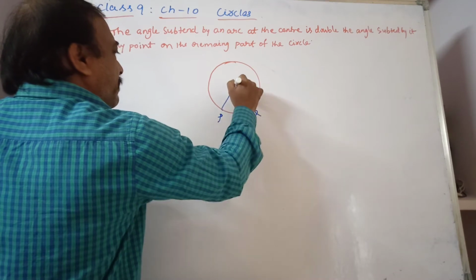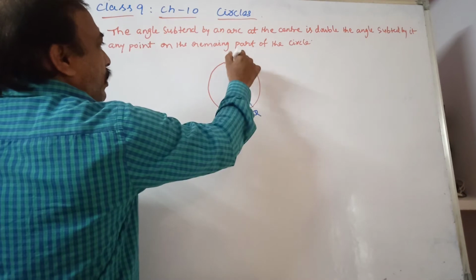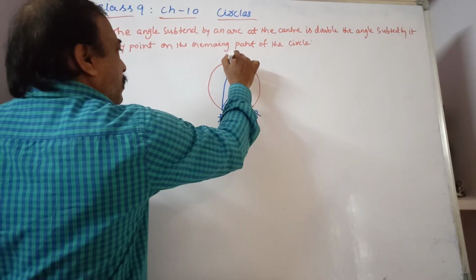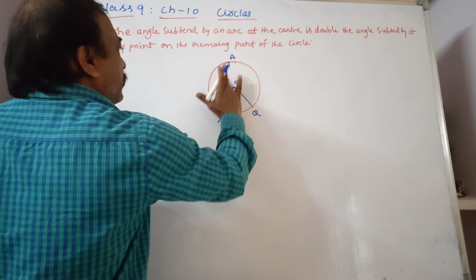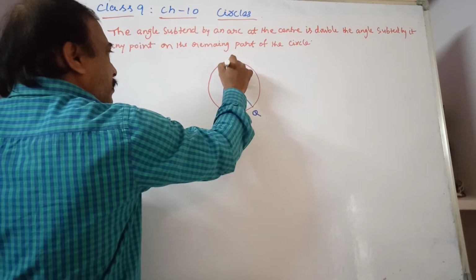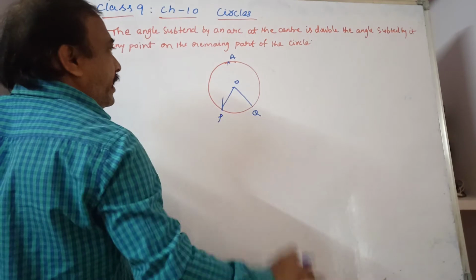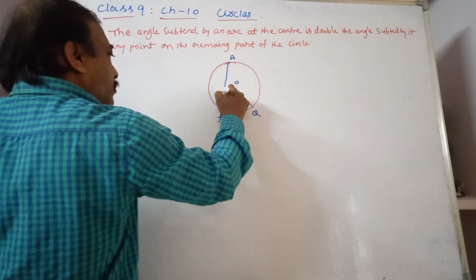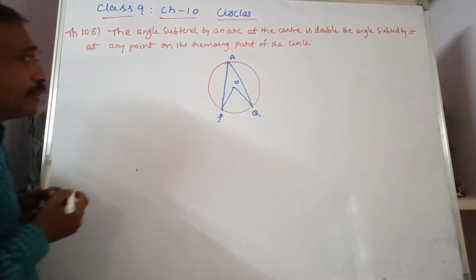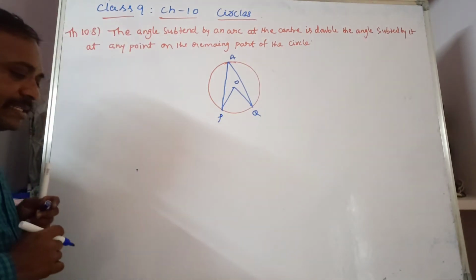The angle subtended by the arc is POQ at the center. Locate a point A over here, and join from the same point. Now you have to prove that this angle is double the angle at the remaining part of the circle.